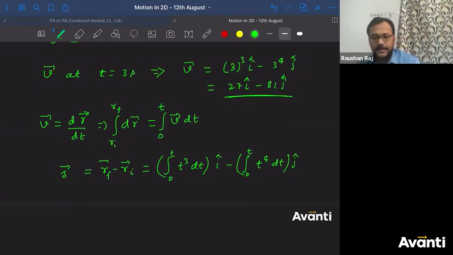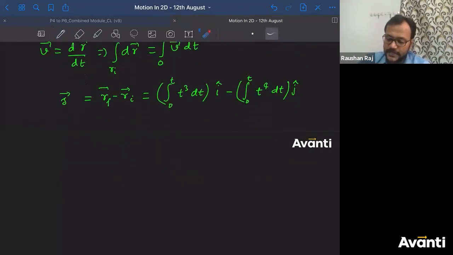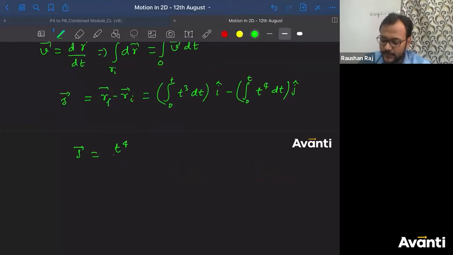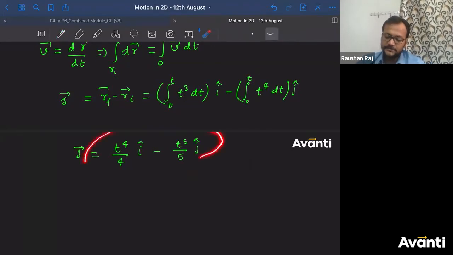Very good. Now we will integrate. What is the integration of t cube? Just now we have figured it out. What is the integration of t cube? t to the power 4 by 4 i cap. Got the point? Minus the integration of t to the power 4, t to the power 5 divided by 5 j cap. When you put the limits 0 to t, you'll get this as the answer.